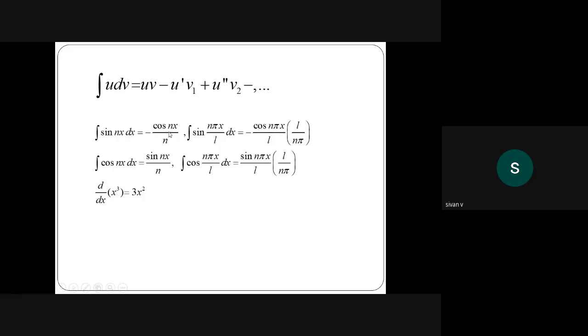cos nx integrate பண்ணீங்கன்னா sin nx, integrate பண்ணா minus cos nx. Next, sin n pi x integrate பண்ணீங்கன்னா minus cos n pi x by L, numeratorல L by n pi வரும். x ஓட coefficient, coming denominator for differentiation purpose. Sorry, integrating purpose. Here denominator is going to numerator. So L by n pi.